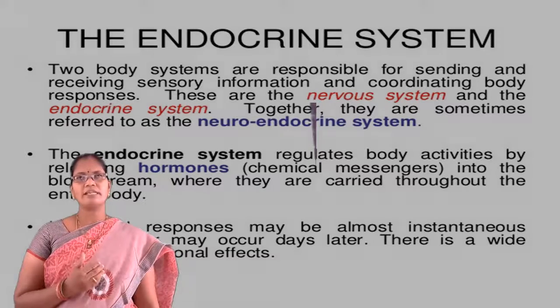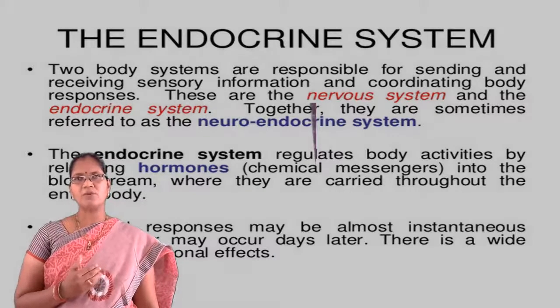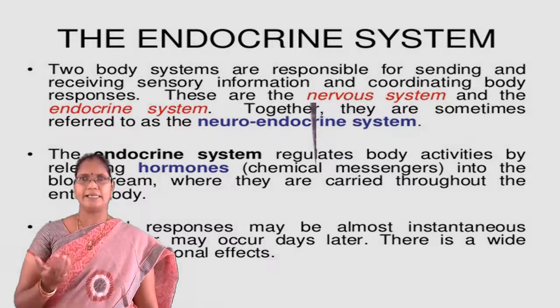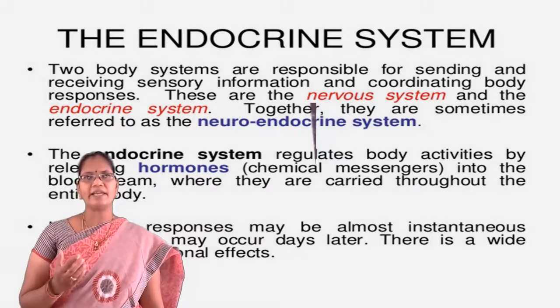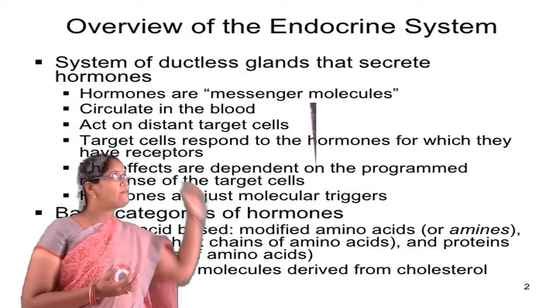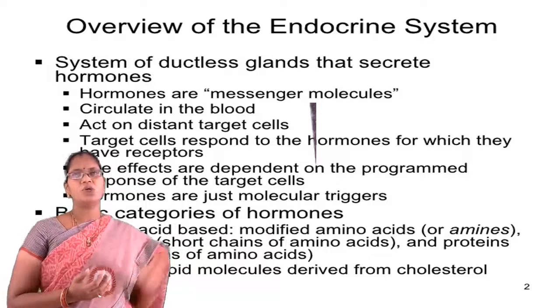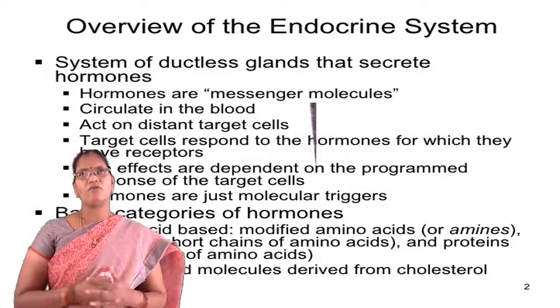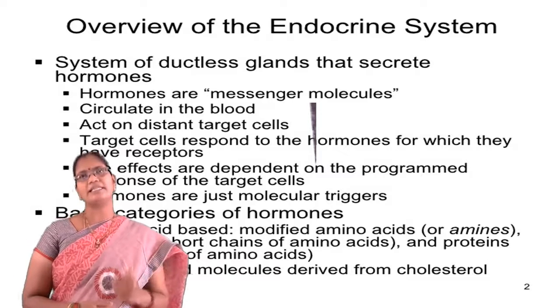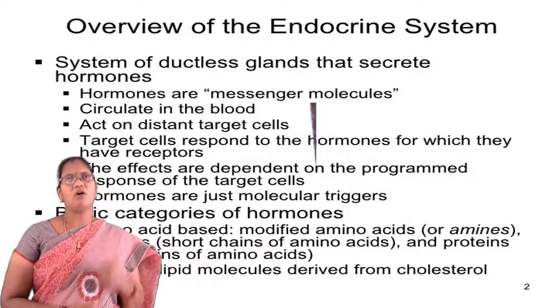Next, the hormonal responses may be almost sudden or may occur days later. So, there is a wide variety of hormonal effects in our body. Coming to the overview of the endocrine system. The endocrine system is a system of ductless glands which secrete hormones.